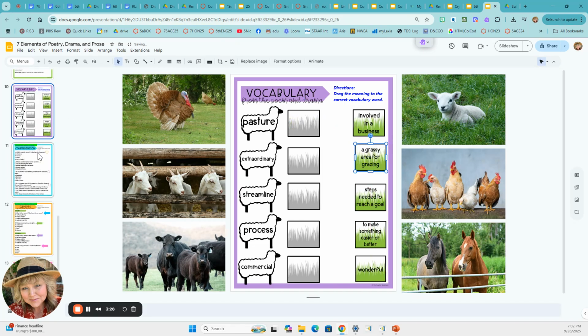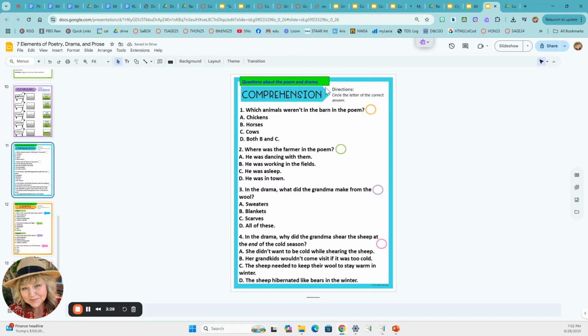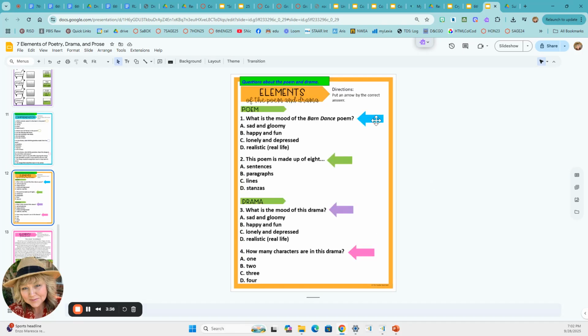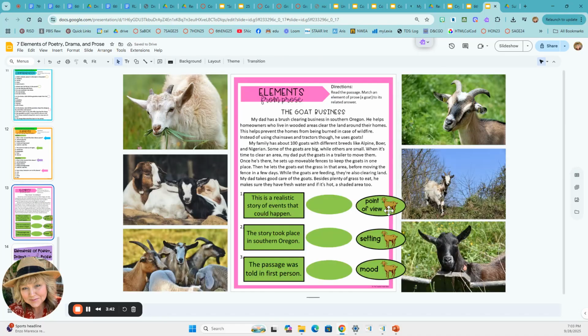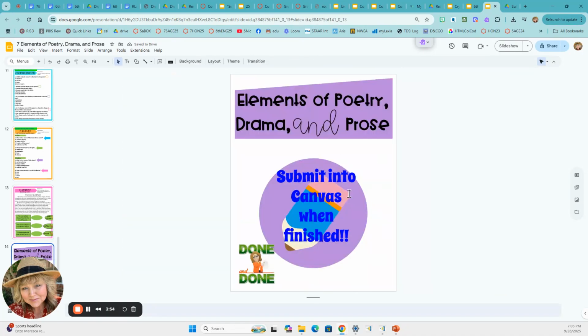Okay. Comprehension. On this one, it's the same thing. Read the question and then drag the circle to the correct answer. This one is move the arrow and point it at the correct answer. This one is the same thing of you're going to read about the prose and you're going to move whichever one it makes sense that it goes with. And then when you are finished with all of it, you're going to submit this into Canvas for a grade.